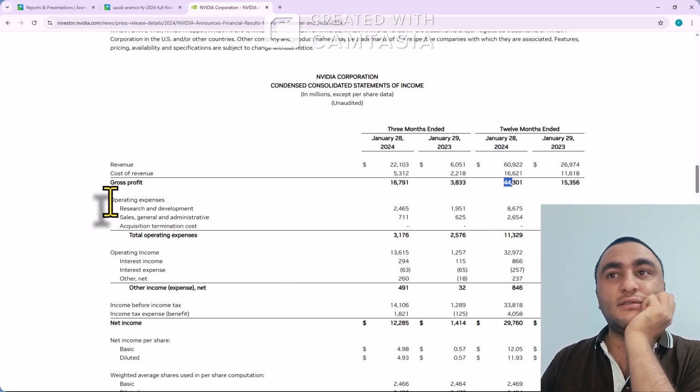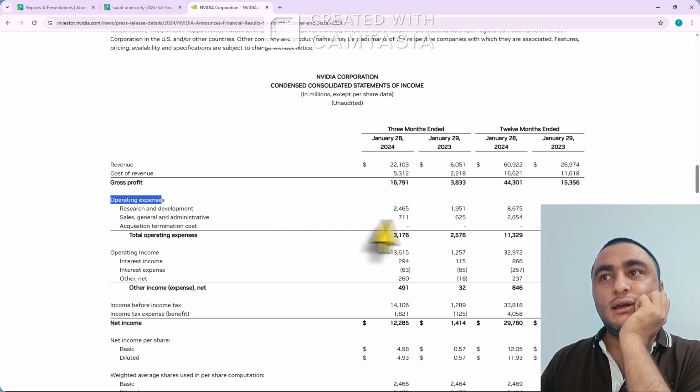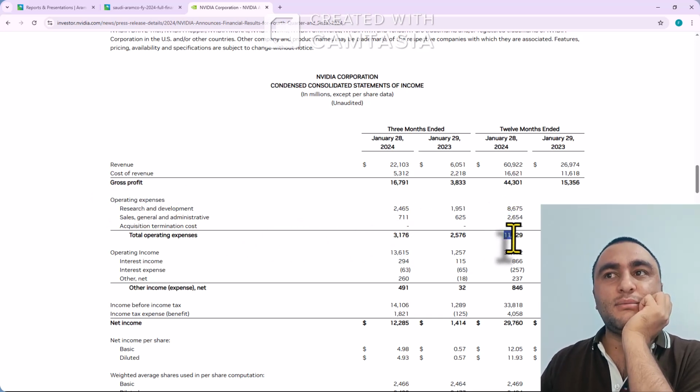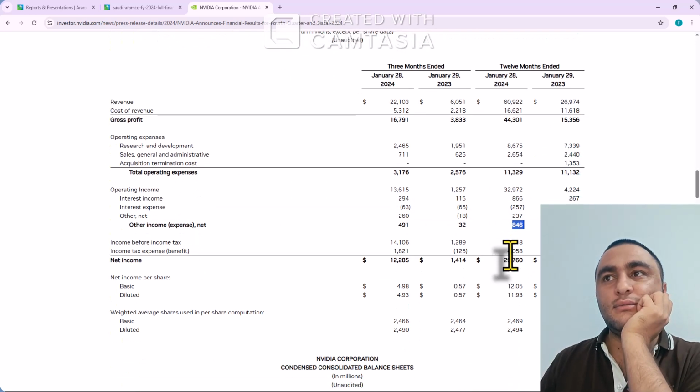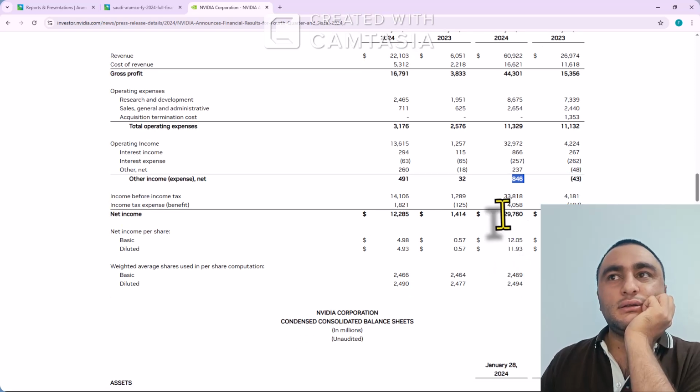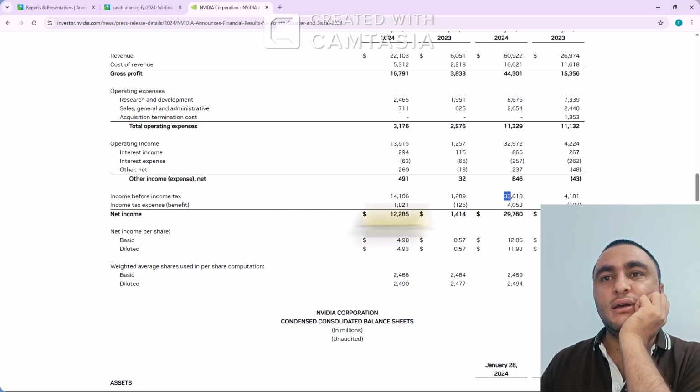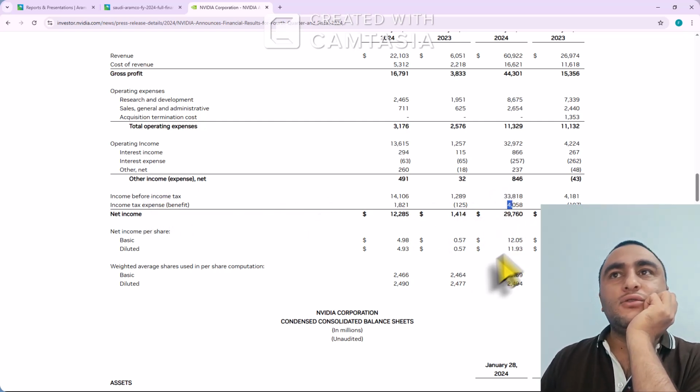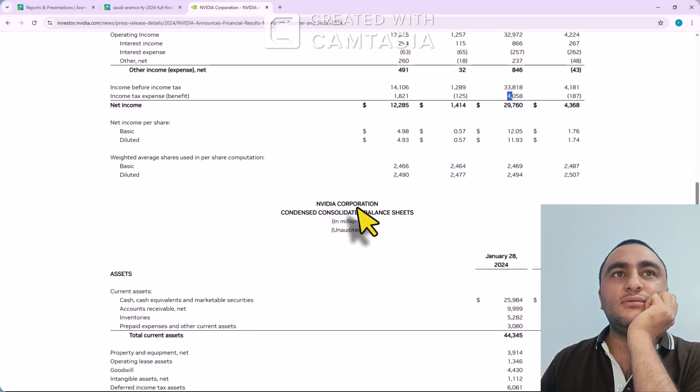Sorry, operating expenses, they have 8 billion and 2 billion, so 11 billion total operating expenses, and they are left with other income of 846 million, and then net income they got like 29 billion, 33 billion before income tax, and 4 billion they pay in income taxes. So basic earning per share is very great.